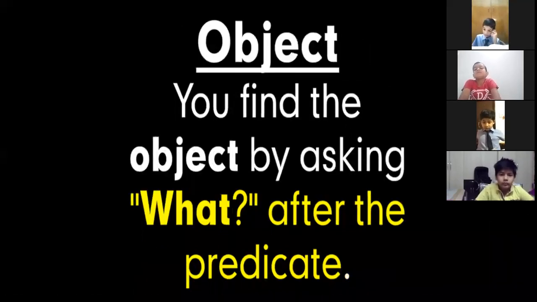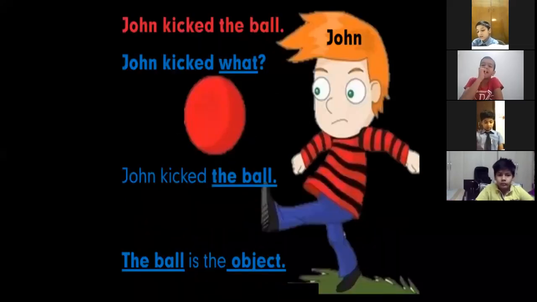And what is an object? When you want to find the object, you can just put a question, what, after the predicate. Now, how will you understand it? I'll just explain it to you with an example. So here you can see the example on the screen.